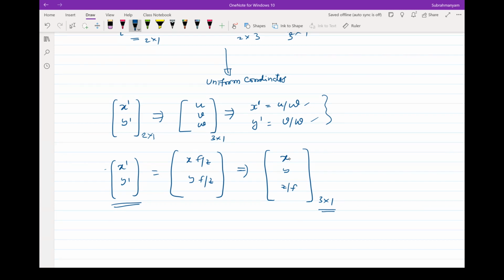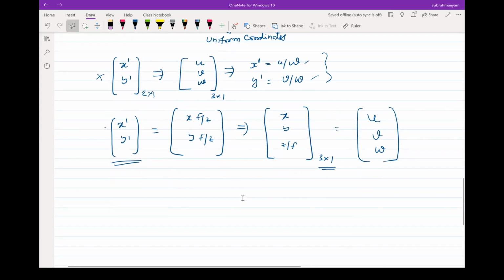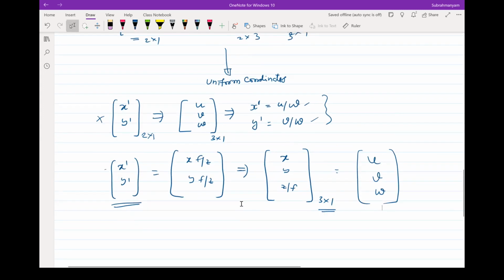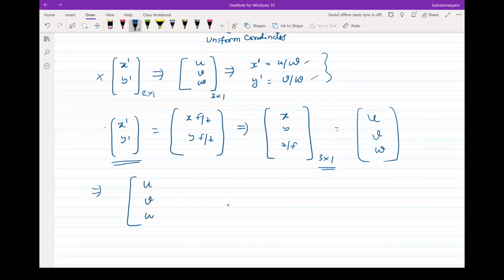So that is x times f by z. Similarly, y dash is y times f by z. Is that clear? So now I will not anymore deal with x dash y dash. I would rather, now this is my new u v w. I would rather prefer dealing with this one now. So u v w is equal to, in terms of x, y, z, I want to write it. You tell me how I write this.